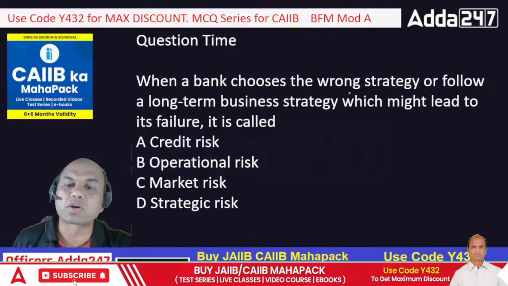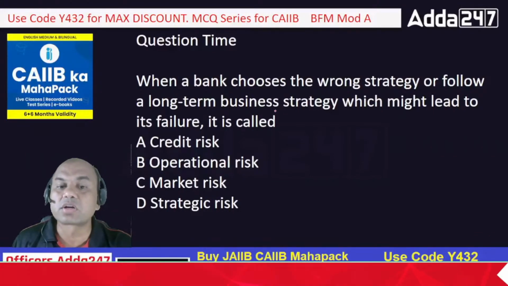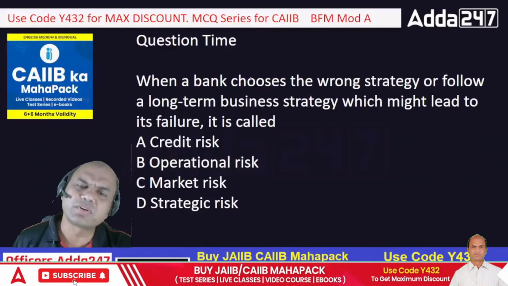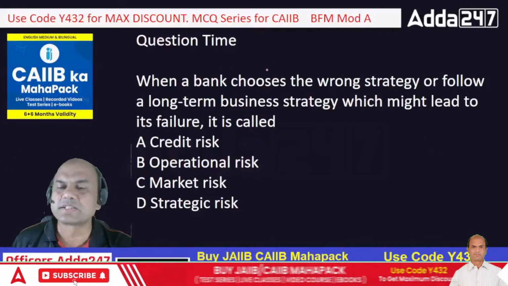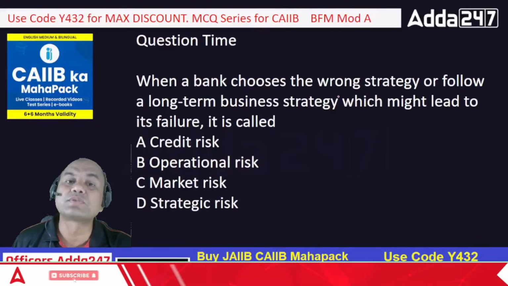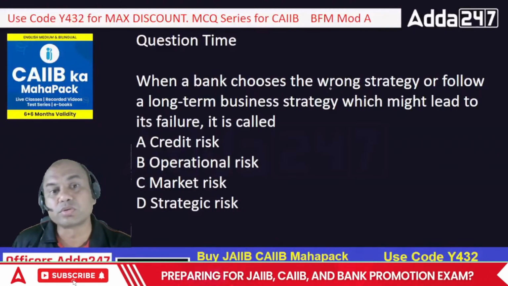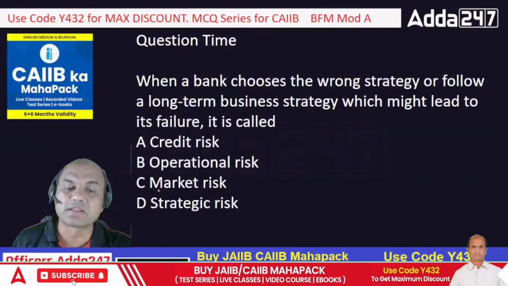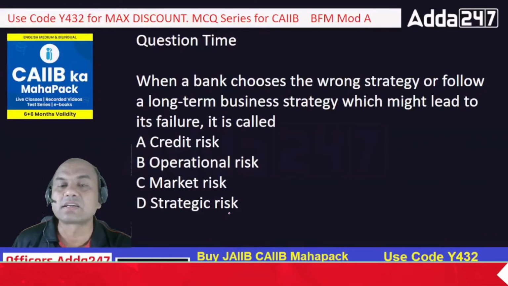When a bank chooses the wrong strategy or follows a long-term business strategy which might lead to its failure, it is called what? A wrong business strategy which the bank shouldn't have chosen, but it chose that. So what is that called? Credit risk, operational risk, market risk, strategic risk.